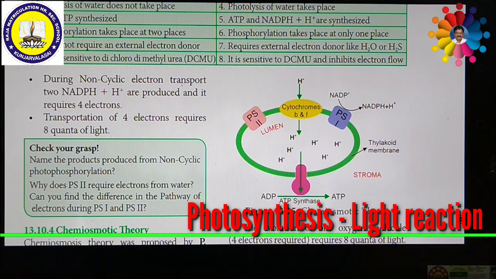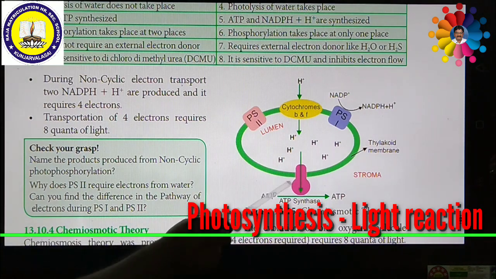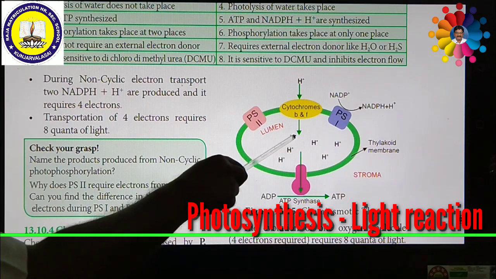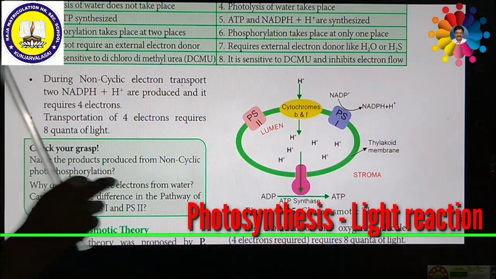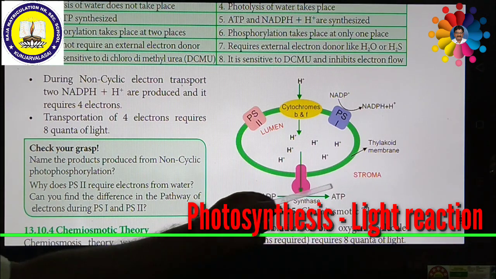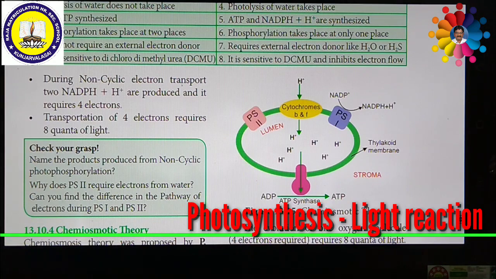The protons in the stroma are fewer in number, which creates a proton gradient. Outside the membrane there are fewer protons, so they move from higher concentration to lower concentration. So a concentration gradient is formed. This gradient is broken down due to the movement of protons across the membrane to the stroma through the CF0 of the ATP synthase enzyme. Here the ATP synthase enzyme carries out this process in a perfect manner.